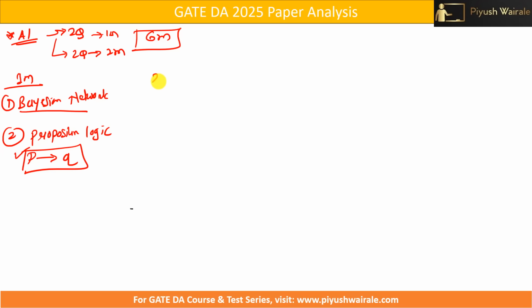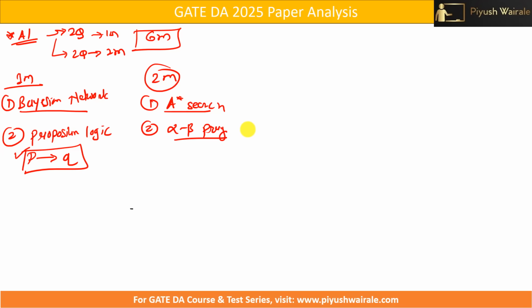Then we have the 2 mark section. In that, one question was based on A star search. We have solved a number of questions based on this topic in our course as well as in the test series, so you should be able to solve this question very easily. Nothing in that. And then we have one question based on alpha beta pruning.